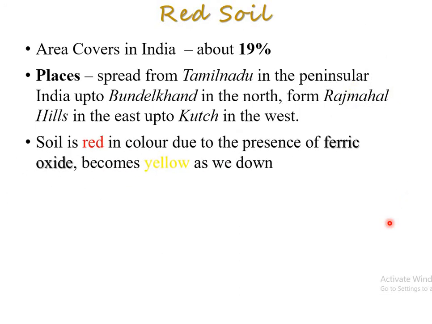This type of soil is red in color due to the presence of ferric oxide. Ferric oxide forms thin coatings on the soil, right? Because of that ferric oxide, the color is red, and it becomes yellow as we go down. One more thing is that some parts of Rajasthan are under this red soil, right? Simple thing, why is it red? Because of the ferric oxide, right?